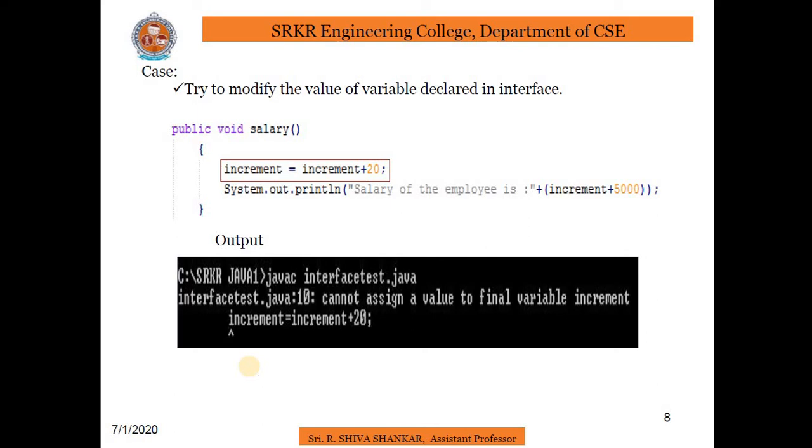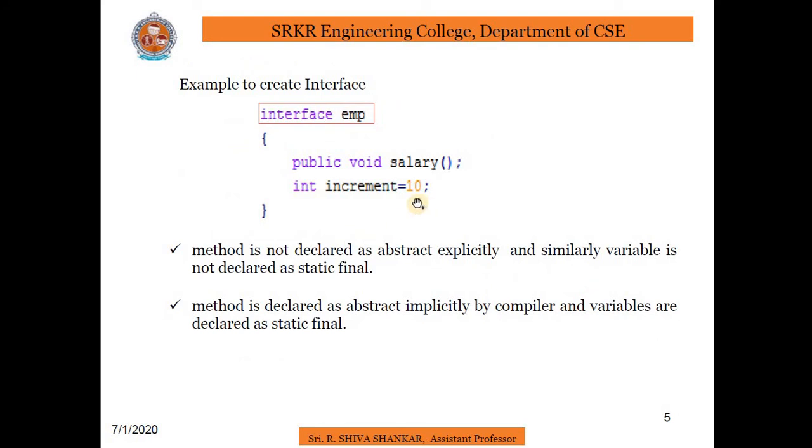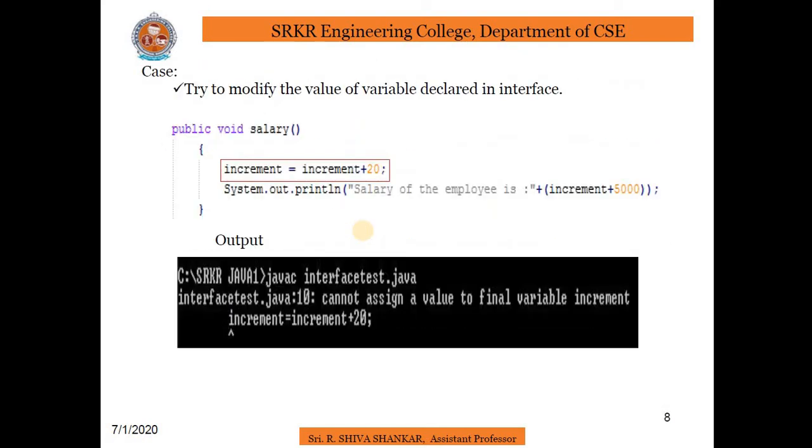Coming to the next case, try to modify the value of a variable declared in an interface. If you see the previous example, I have declared increment is equal to 10, but I have not declared any access modifier or any data type. But these variables will be considered static and final. That means once a variable is final, it cannot be modified.